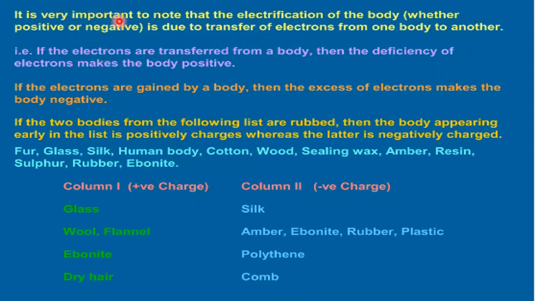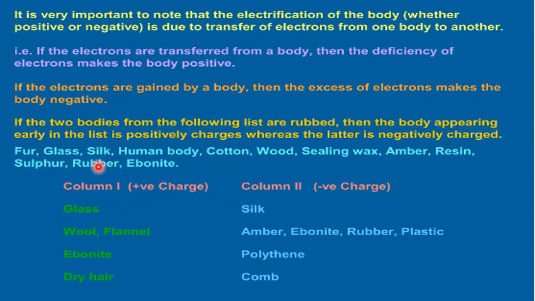It is important to note that electrification of a body, whether positive or negative, is due to transfer of electrons from one body to another. That is, if electrons are lost from a body, then the deficiency of electrons makes the body positive. If electrons are gained by a body, then the excess of electrons makes the body negative. If two bodies from the following list are rubbed, then the body appearing early in the list is positively charged, whereas the latter is negatively charged.